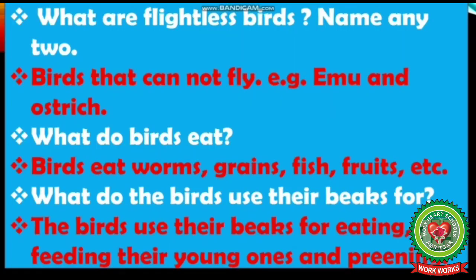Now let's revise. What are flightless birds? Name any two. Birds that cannot fly are called flightless birds. For example, emu and ostrich. My second question, what do birds eat? Birds eat worms, grains, fish, fruits, etc. Third question, what do the birds use their beaks for? The birds use their beaks for eating, feeding their young ones, and preening.